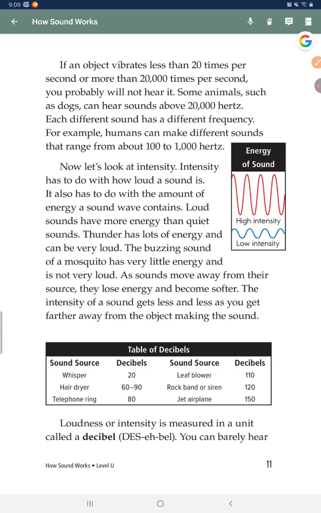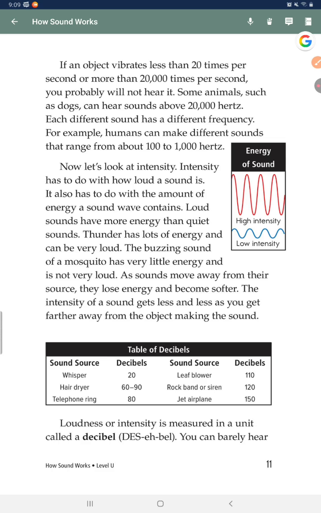Thunder has lots of energy and can be very loud. The buzzing sound of a mosquito has very little energy and is not very loud. As sounds move away from their source, they lose energy and become softer. The intensity of a sound gets less and less as you get further away from the object making the sound.